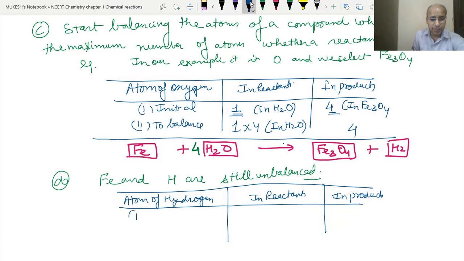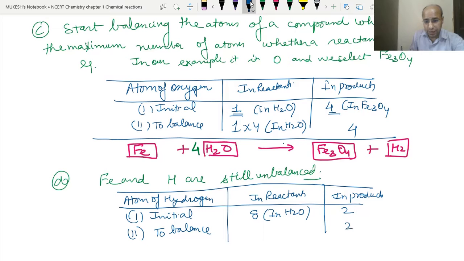Initially, after balancing the oxygen, there are now 8 atoms of hydrogen in water, but on the other side it is still 2 atoms. So what should we do to balance? We should multiply this by 4, so this will become 8 and this will also become 8. So on both sides they will be balanced.